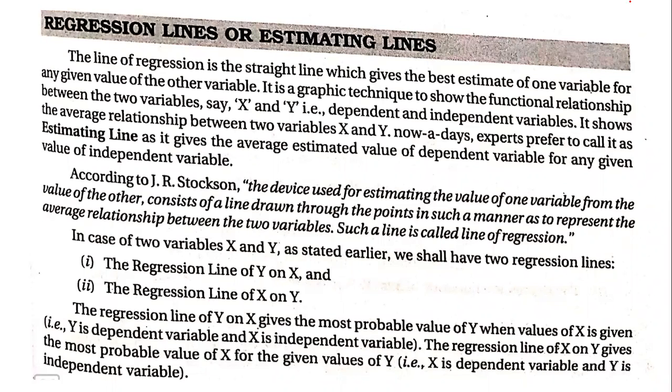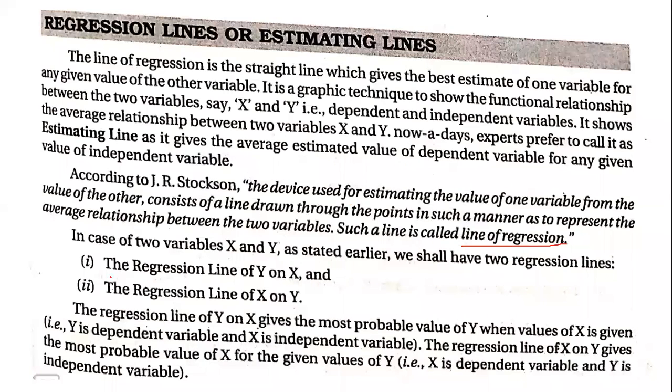Okay. So the next concept is regression lines. Regression lines means the device that is used for estimating the value of one variable from the value of the other, which means we have one variable's value. Keeping that value, we will be able to predict or estimate the value of the other variable. That line where we will be able to find the values is called the line of regression.